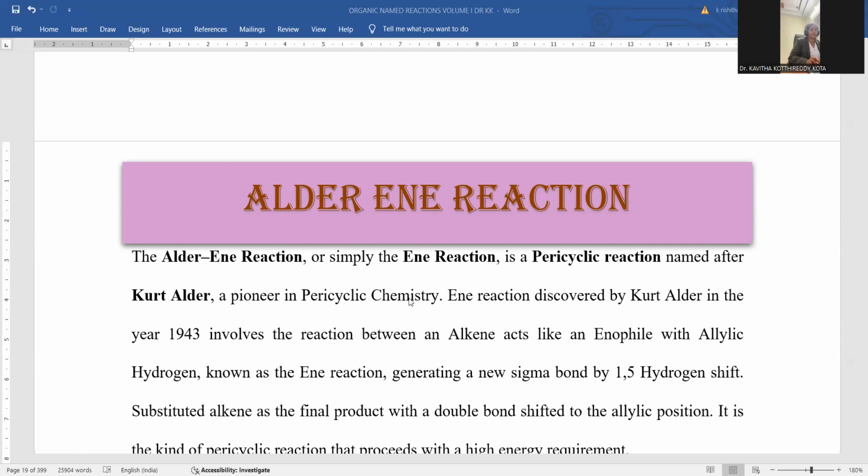In continuation to the earlier session, we are going to conduct the organic named reactions. This is content retrieved from the textbook of organic named reactions, which is written by Dr. Kavita Kothiredi Kota. The session we are conducting is to explain the Alder-ene reaction.